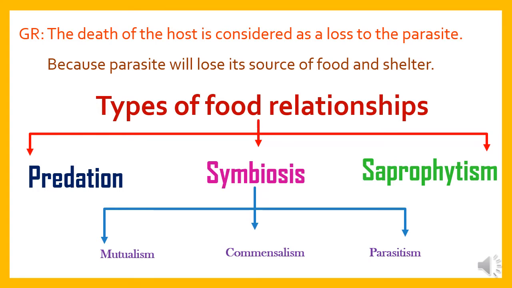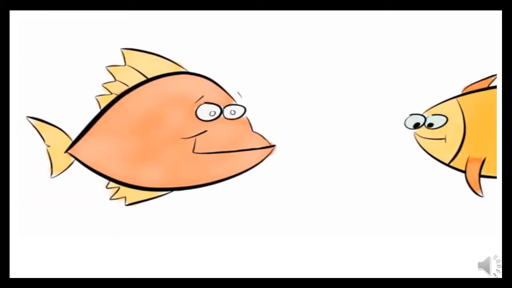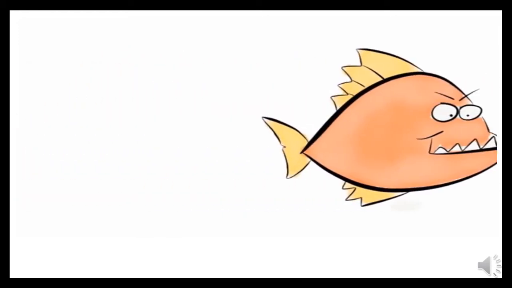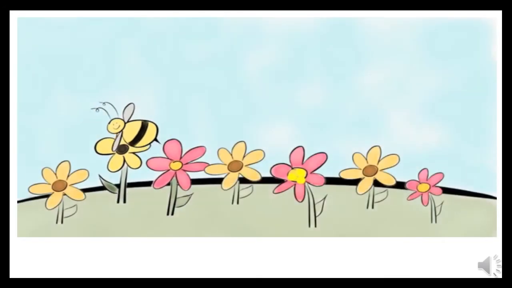Symbiosis. With so many organisms living on Earth, living things are bound to interact with one another. Symbiosis is a close relationship between two species. One type of interaction is called mutualism. An example of mutualism exists between honeybees and flowers.